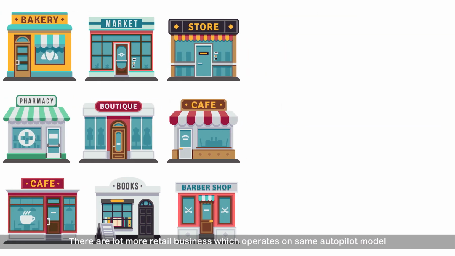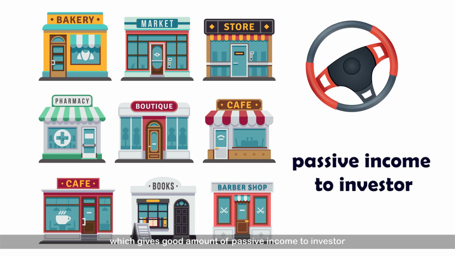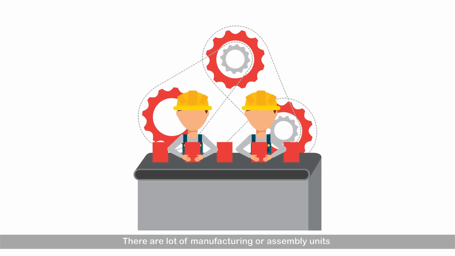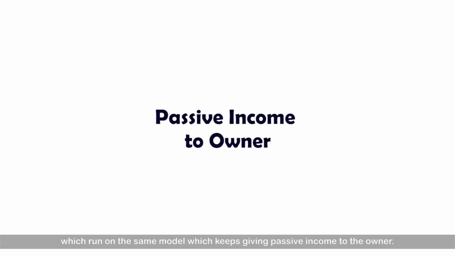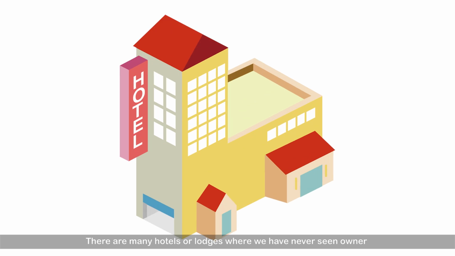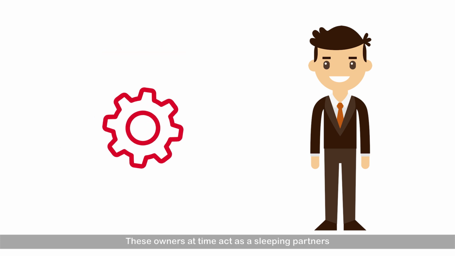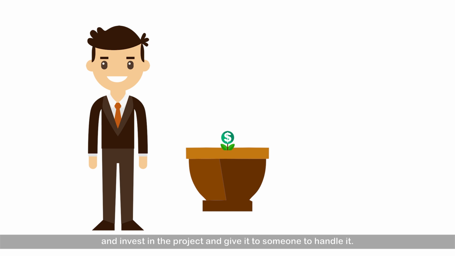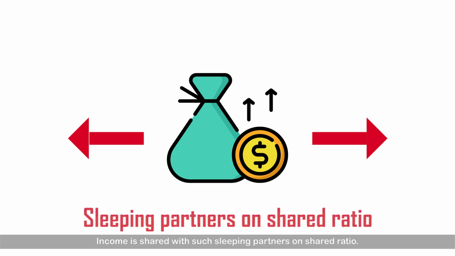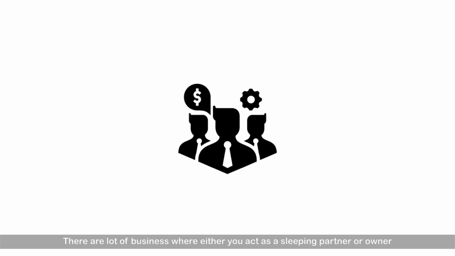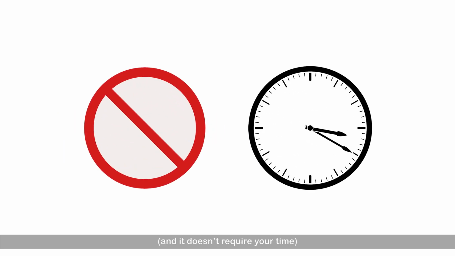There are a lot more retail businesses which operate on the same autopilot model, which gives a good amount of passive income to the investor. There are a lot of manufacturing or assembly units which run on the same model, which keeps giving passive income to the owner. There are many hotels or lodges where we have never seen the owner and still it makes a lot of income for the owners. These owners at times act as sleeping partners and invest in the project and give it to someone to handle it. Income is shared with such sleeping partners on a shared ratio. There are a lot of businesses where you act as either a sleeping partner or owner and it doesn't require your time.